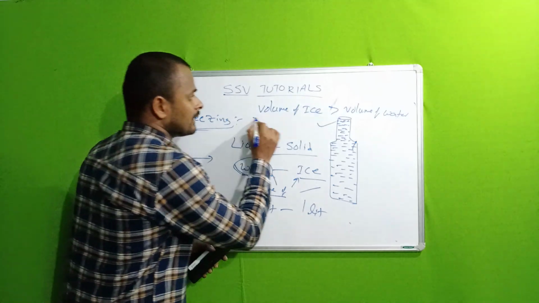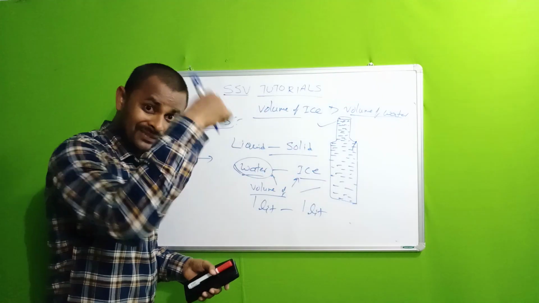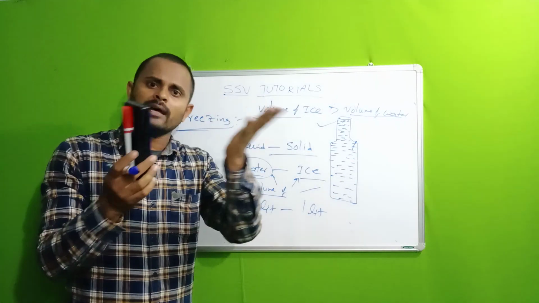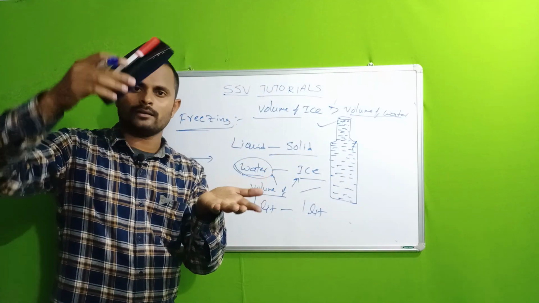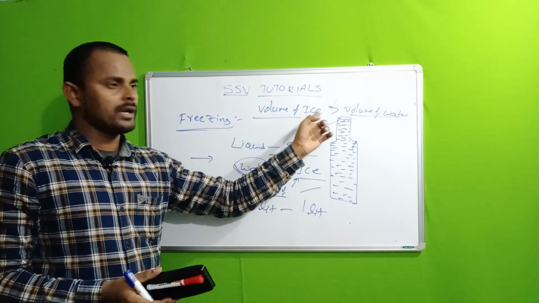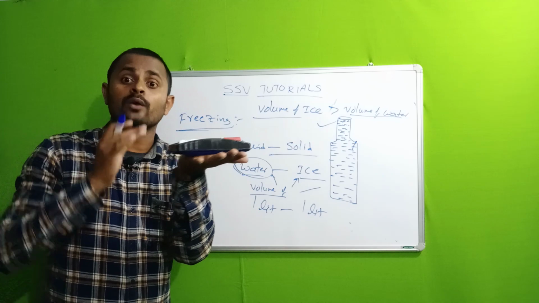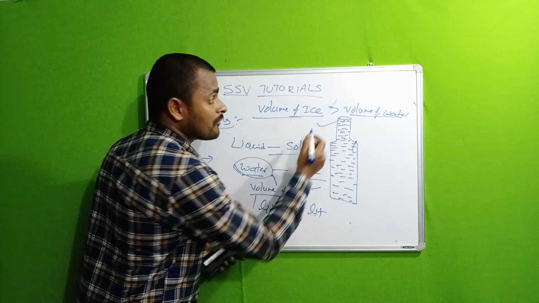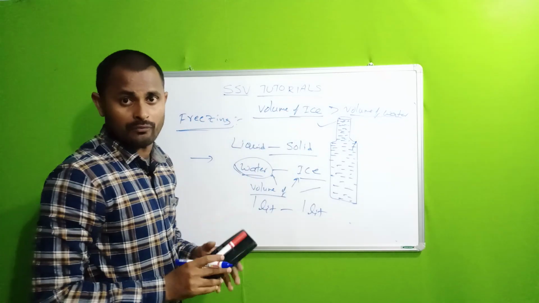Because of this reason only, the ice floats on the water. Both are the same. This is solid form, this is liquid form. Water is in liquid form, ice is in solid form. But ice floats on water. Why? Because the volume of ice is more than the volume of water.